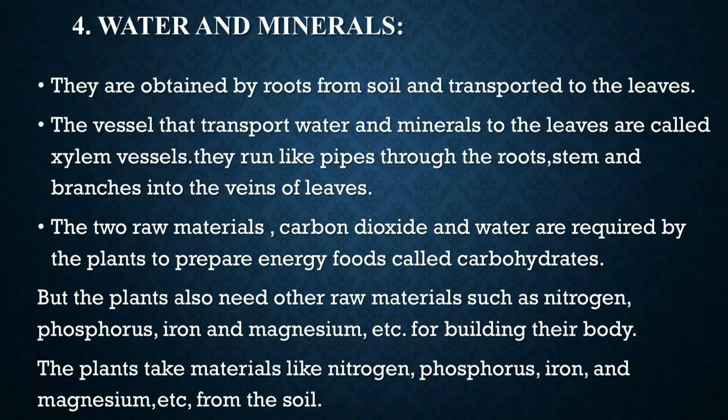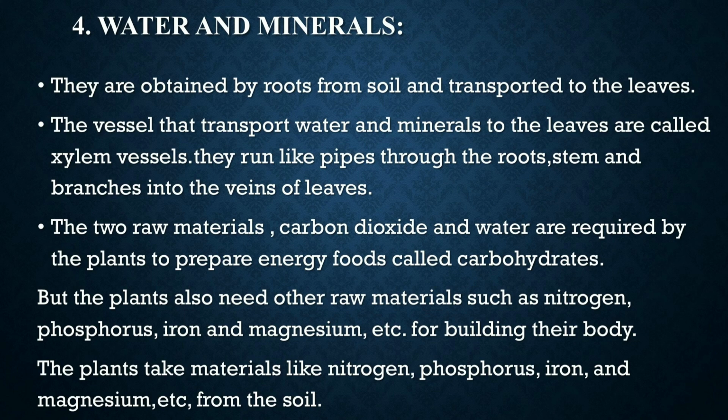And the fourth condition necessary for photosynthesis is water and minerals. They are obtained directly by roots from soil and transported to the leaves. The vessels that transport water and minerals to the leaves are called xylem vessels. They run like pipes through the roots, stem, and branches into the veins of leaves.